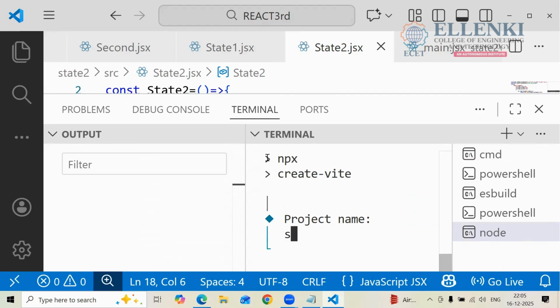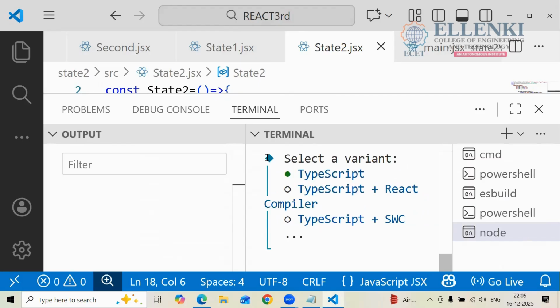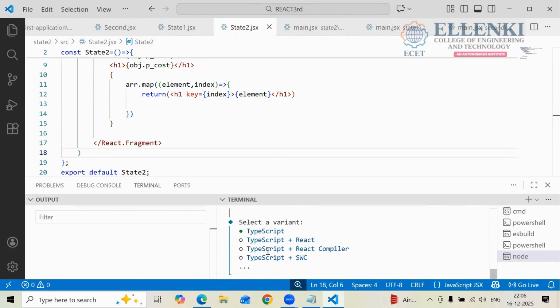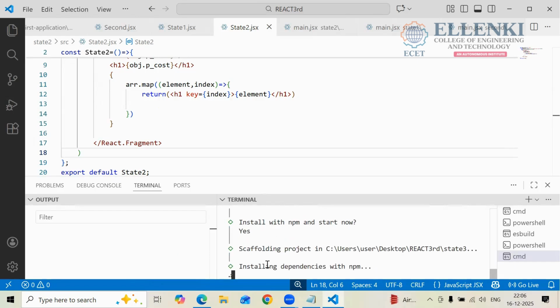Project name state3. Once again, we are doing one more project, state3, and here I am taking React as the framework, and variant JavaScript, yes or no? JavaScript, enter, enter. Now it will create the project.